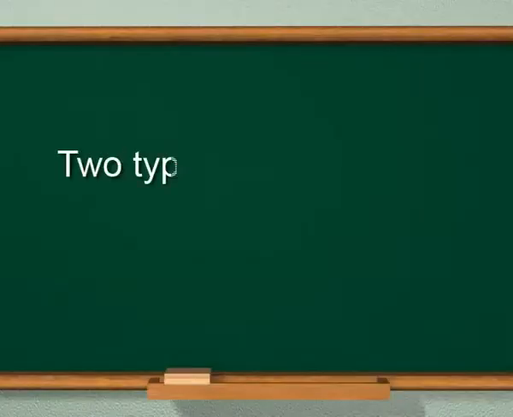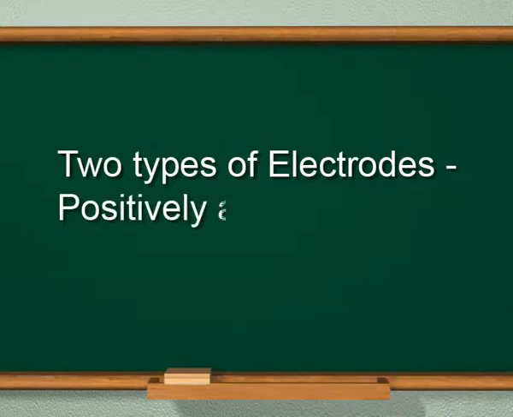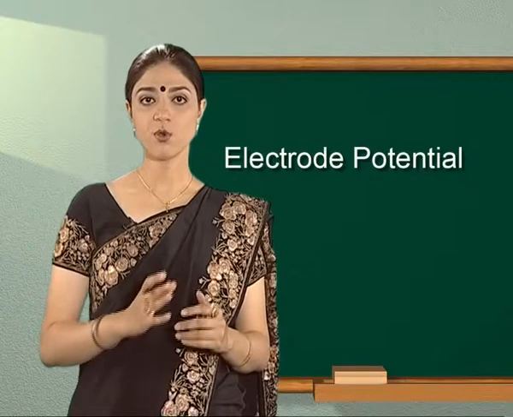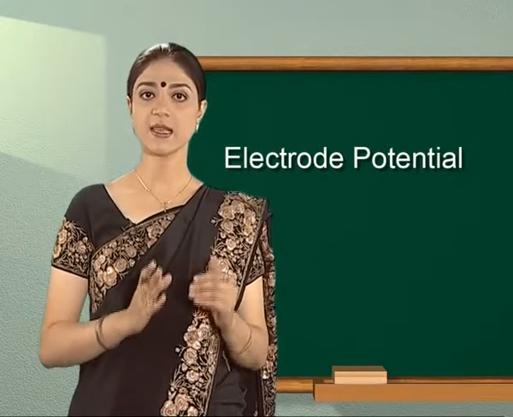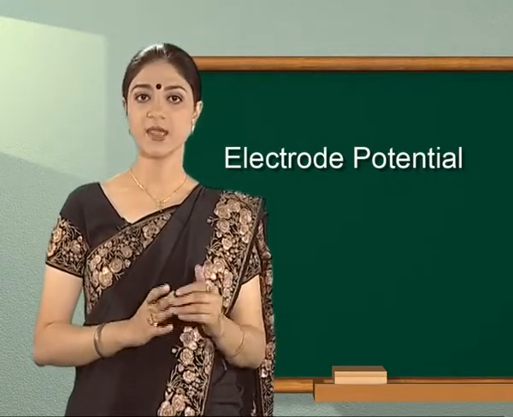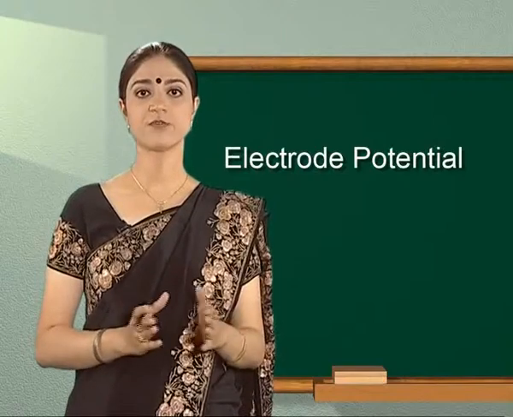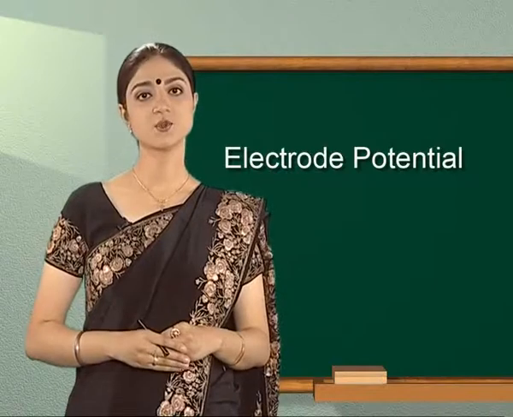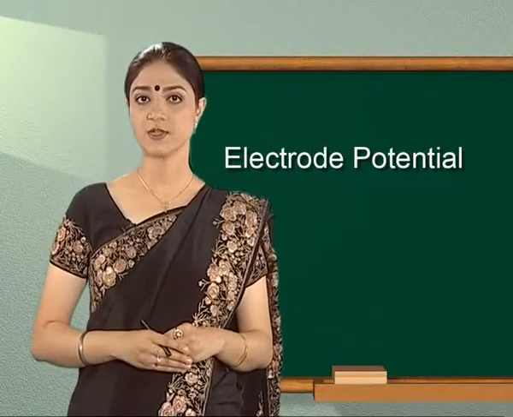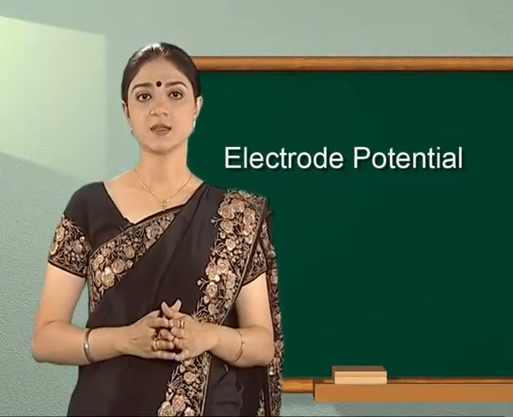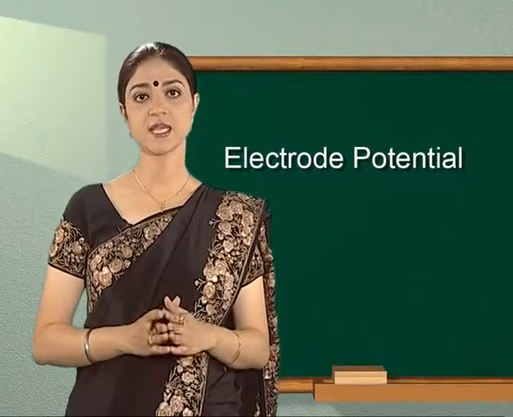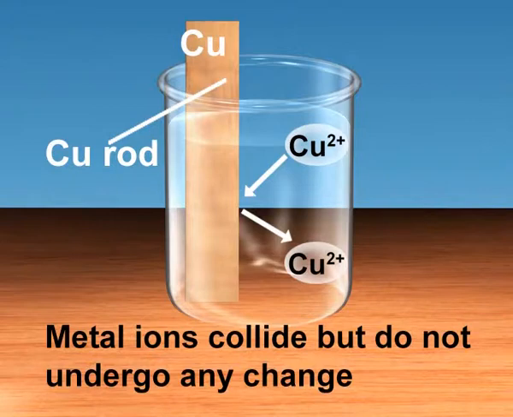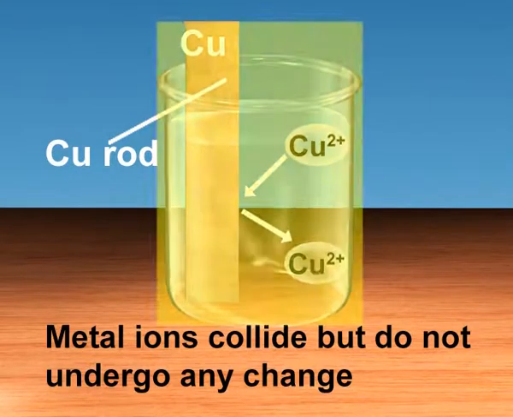There are two types of electrodes, positively and negatively charged. The flow of electric current in an electrochemical cell indicates that a potential difference exists between the two electrodes. To understand the potential difference, let us study the redox reactions taking place at the two electrodes. Let us have a look at an electrochemical cell.